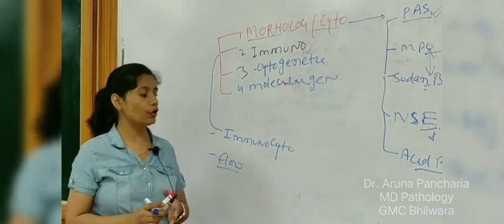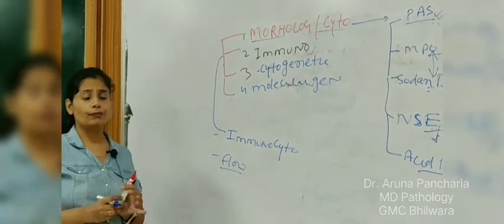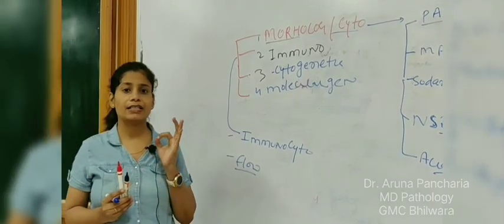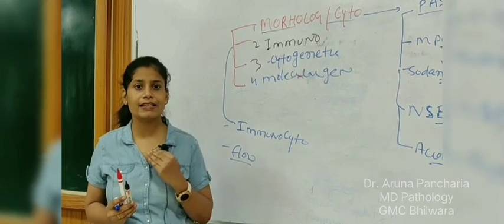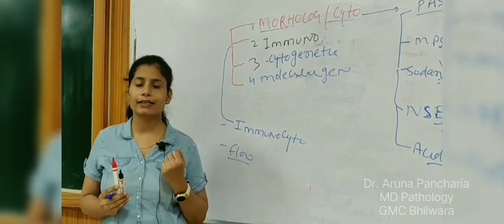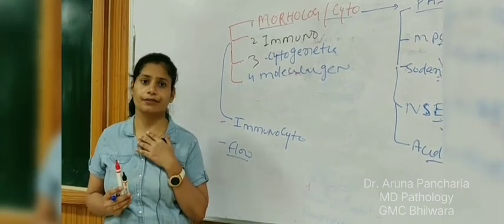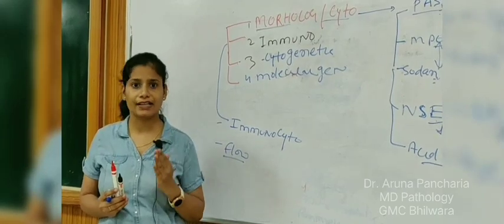What are the markers? By example, I am showing you. These markers are named CD, because these antigens are named according to the CD system. CD is cluster of differentiation, and it is accepted internationally.